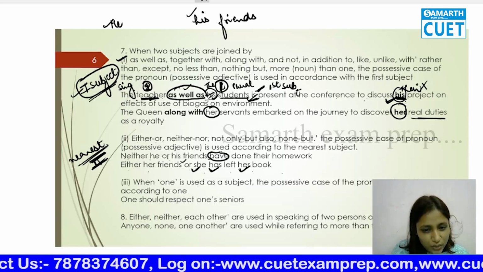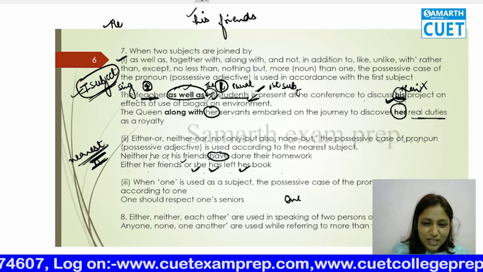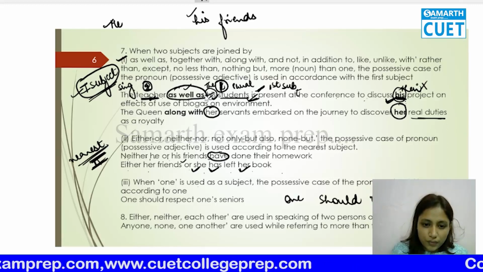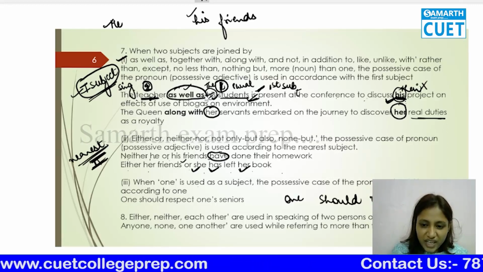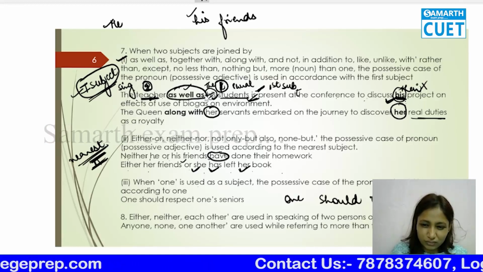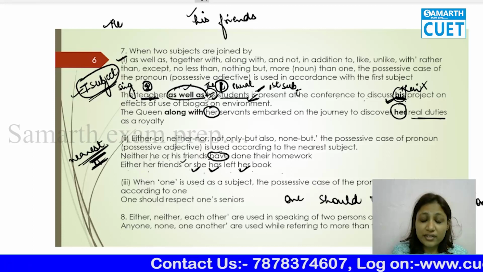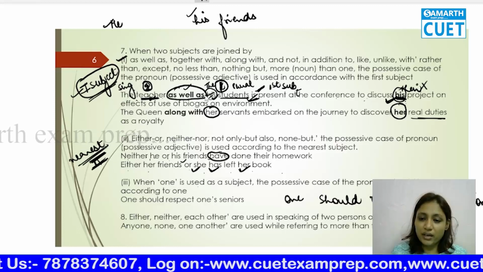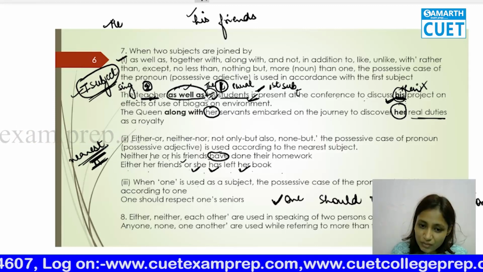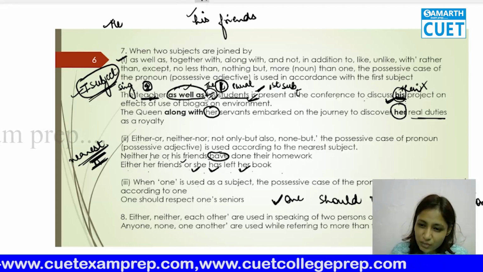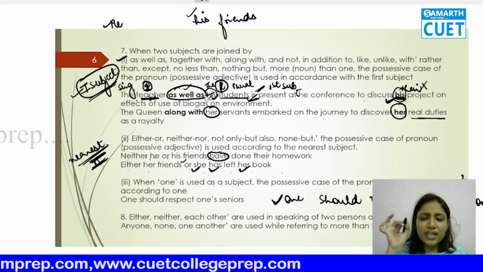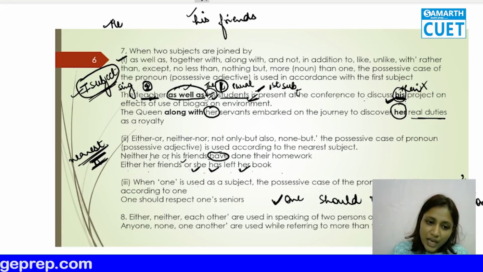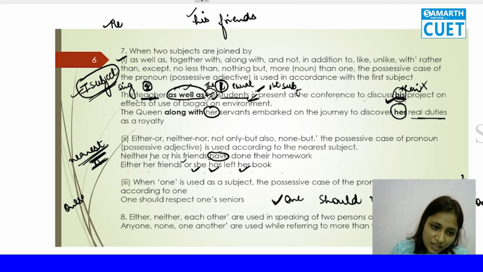So when one is used as a subject, this is very easy. See what happens in an exam, they say one should respect their religion. No, that does not mean you should not respect the religion. What I mean to say is there is not going to be "one" here. If we are using one as a subject, then the possessive case will always be one's. Always remember, when your subject is one, the possessive case is always one's, and the reflexive is oneself.